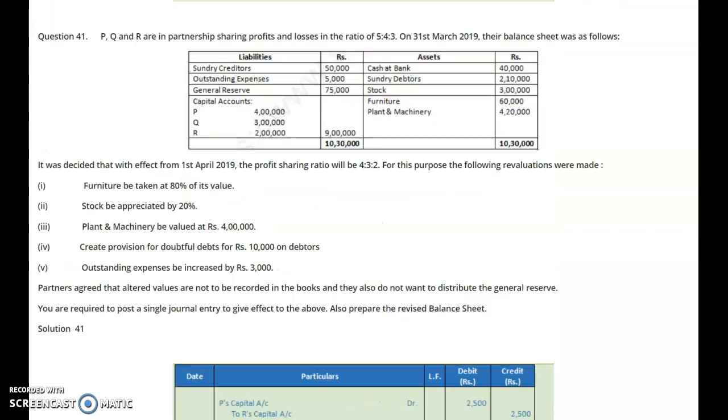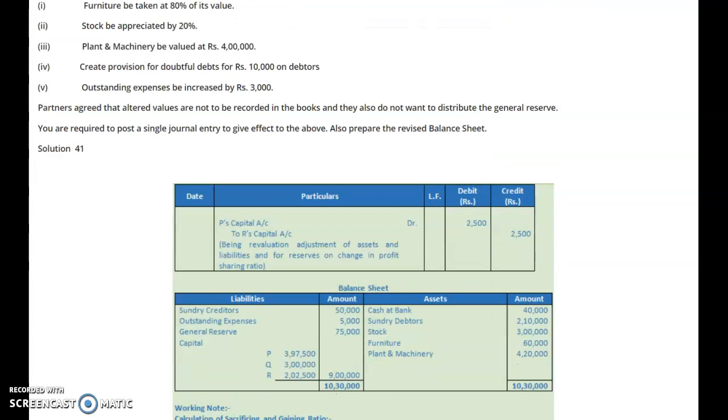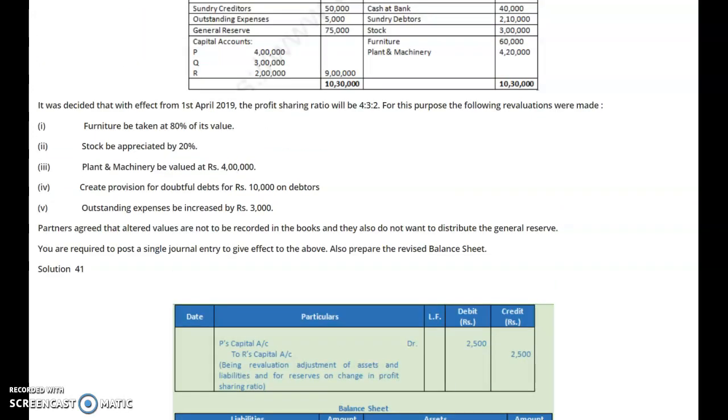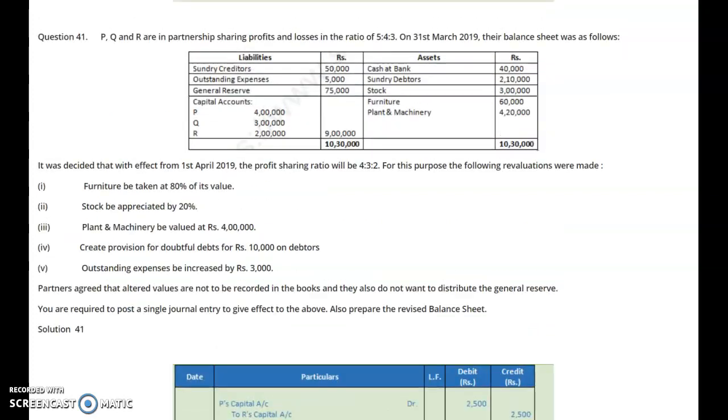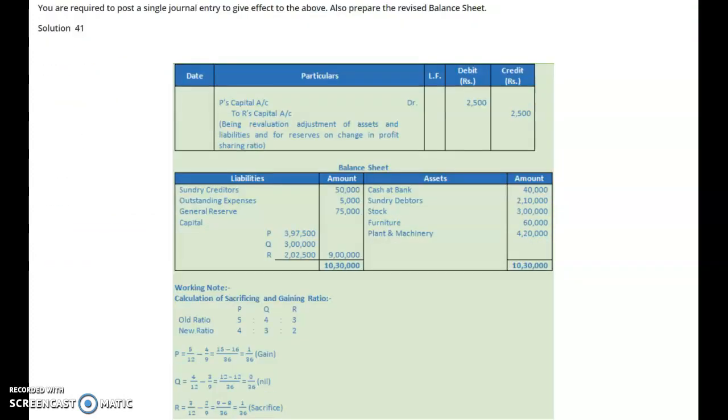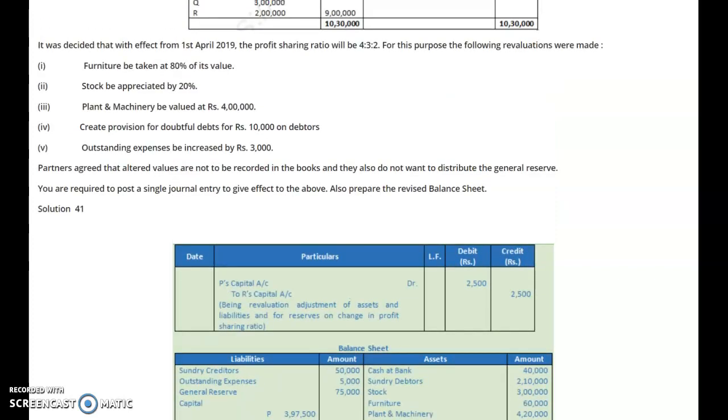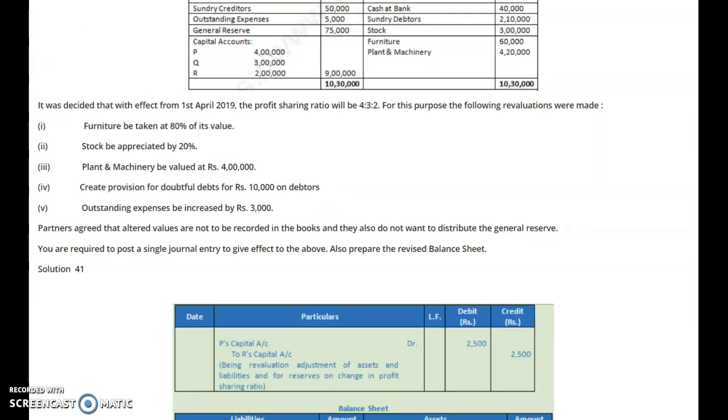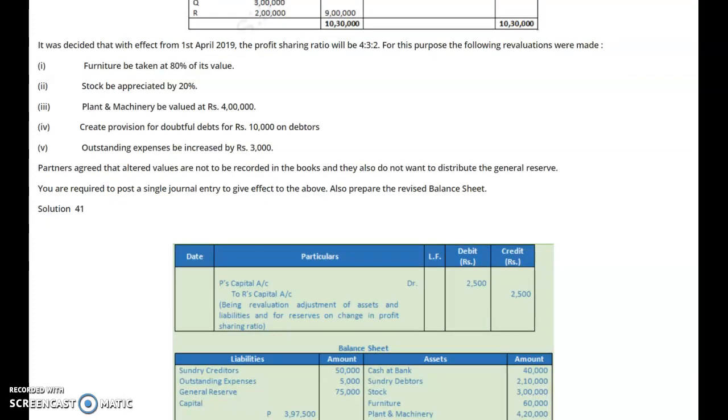So all the assets and liabilities will be recorded in the revised balance sheet as they are, except the amount of capital. This balance sheet will be shown in the same way, with one very simple exception: we have to make the changes in the capital accounts depending upon this entry.